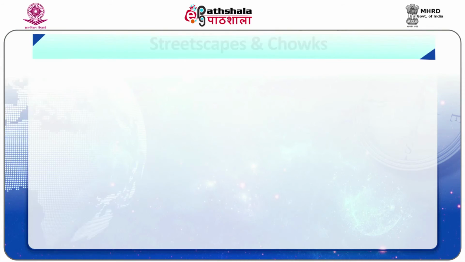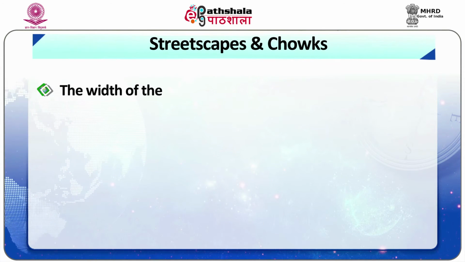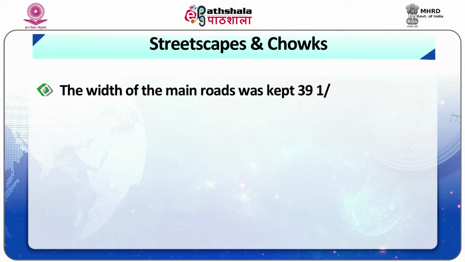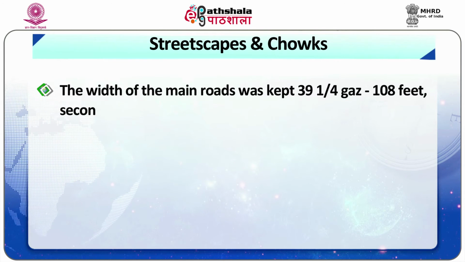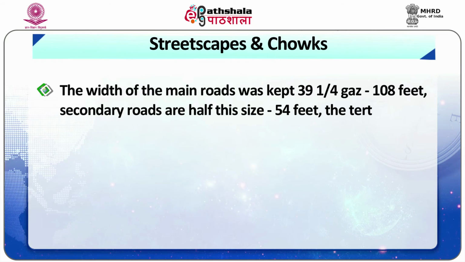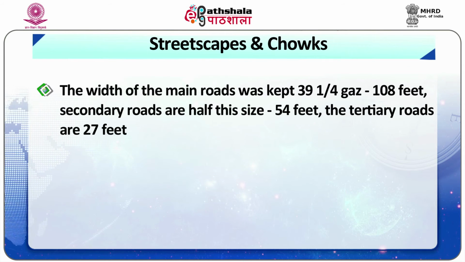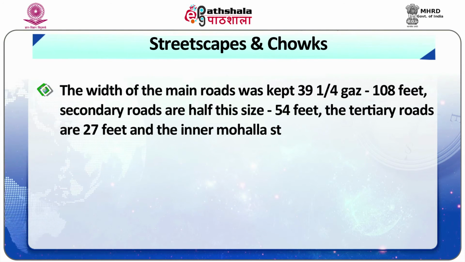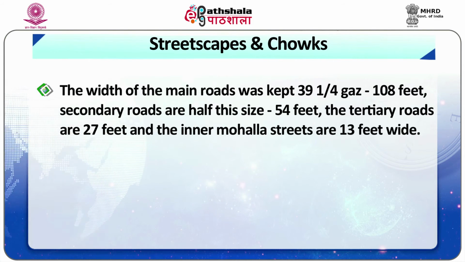Streetscapes and chowks. The width of the main roads was kept 39, 1.4 gaz, that was approximately 108 feet. Secondary roads are half of its size, which would make 54 feet. The tertiary roads are around 27 feet and the inner mohalla streets are only 13 feet wide.